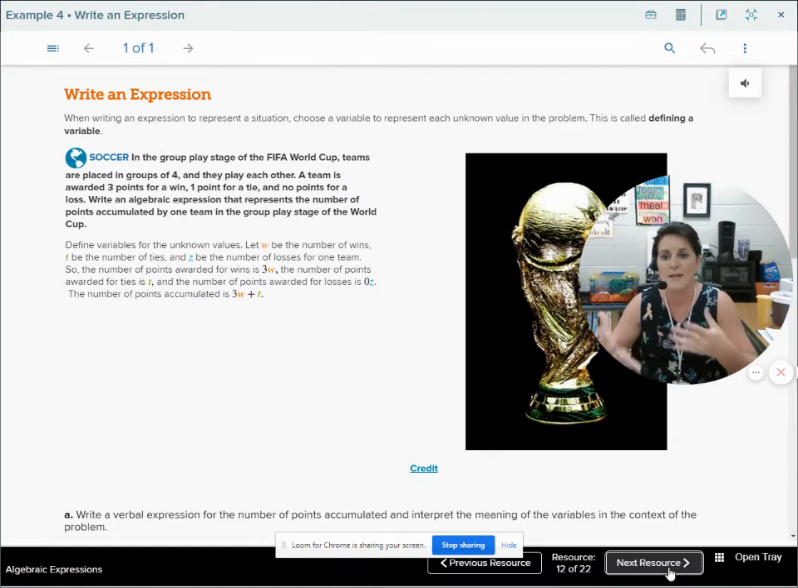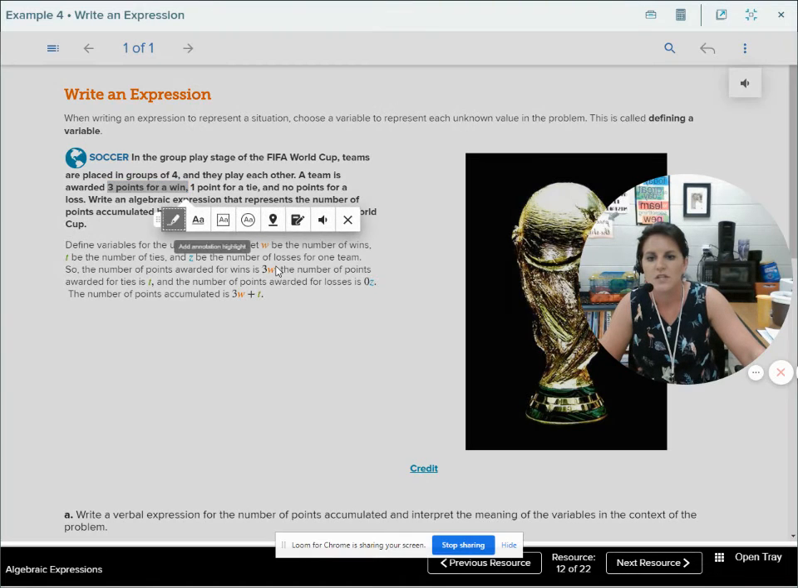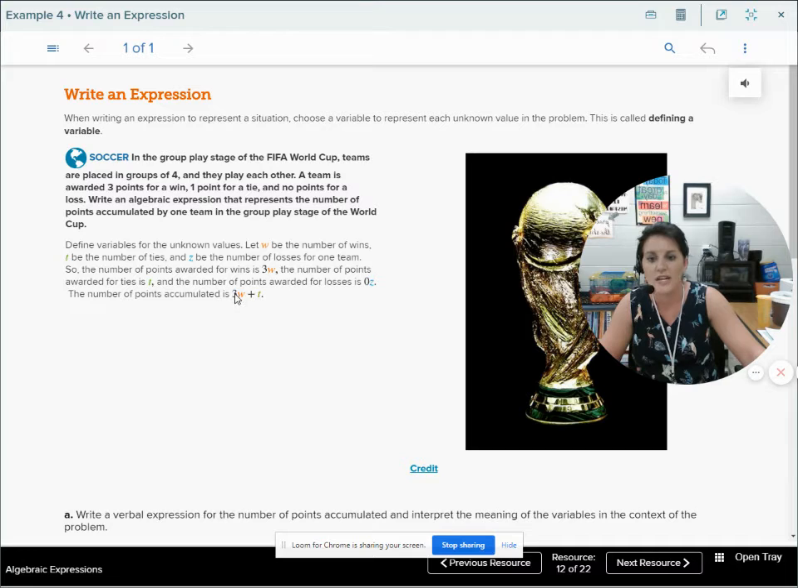We don't know how many times they're going to win, right? So let's let W represent the number of wins. And we know that they get 3 points for a win. So that's why they said, okay, 3W for the win. Plus they get 1 point for a tie. So we need to define the number of ties that they're going to get. We don't know how many times they're going to tie up the game. So ties is an unknown. So let's let T represent the number of times they tie. And then, of course, Z is the number of losses.